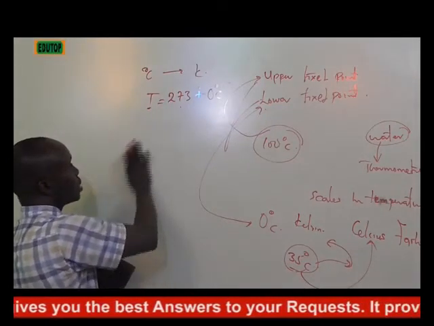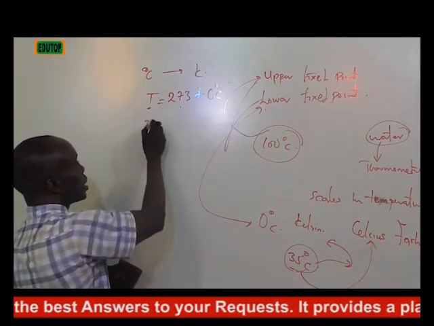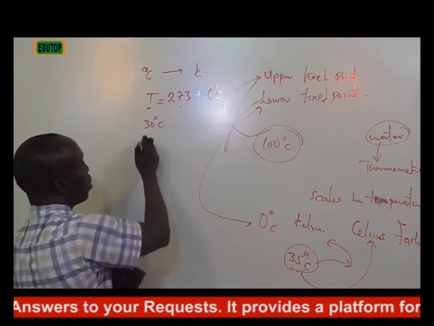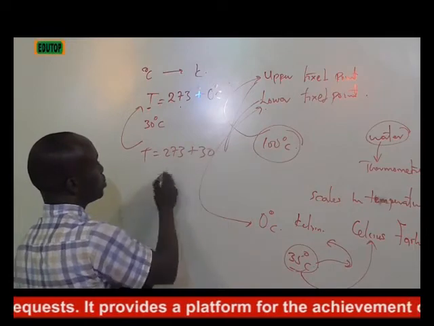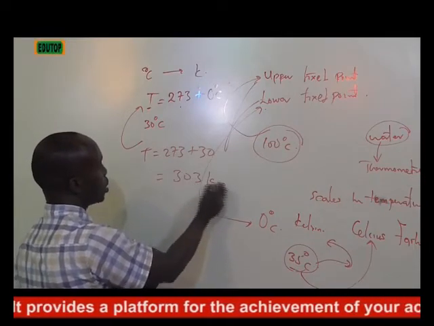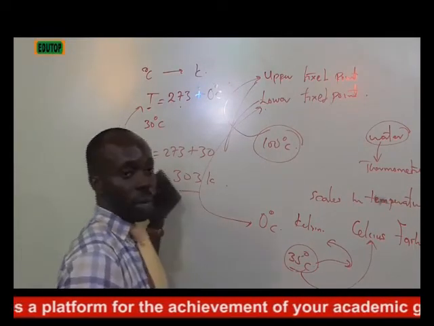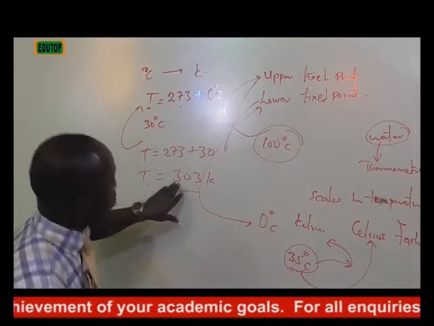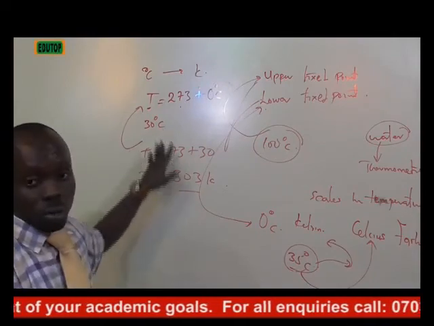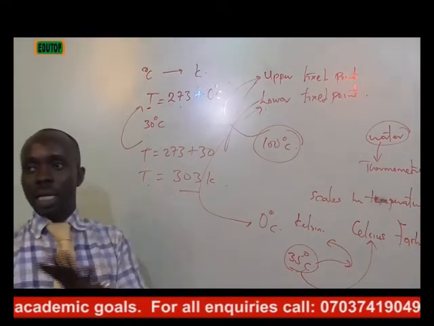Meaning that if I decide to say, okay, what is 30 degrees Celsius in Kelvin? What will I do? I'll just say T equals 273 plus my 30, which will give me 303 Kelvin. Are we seeing it? So this is the Kelvin scale conversion from degrees Celsius to Kelvin.